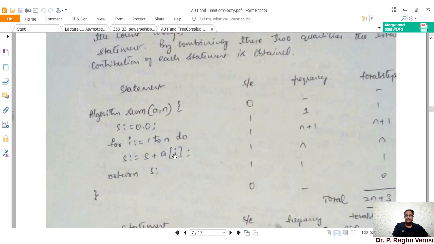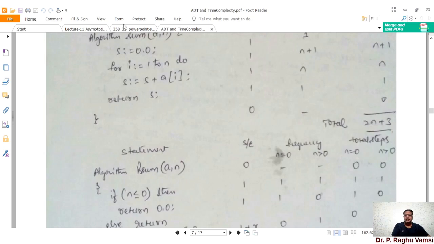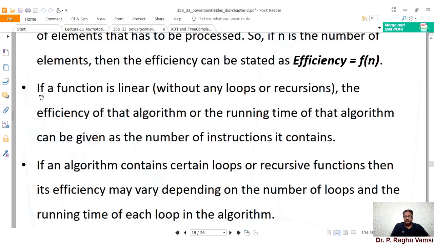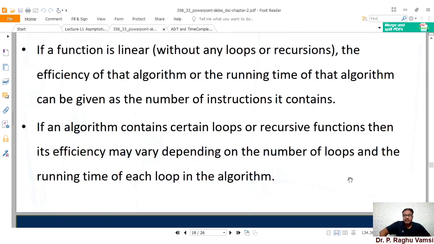But when you have loops and recursive statements, then the time complexity will vary. The same thing is mentioned here. If an algorithm contains certain loops or recursive functions, then its efficiency may vary depending upon the number of loops and the running time of each loop in the algorithm. So this is generally how time complexity is determined, and we'll discuss the notations that can be used for representing this time complexity in the next lecture.